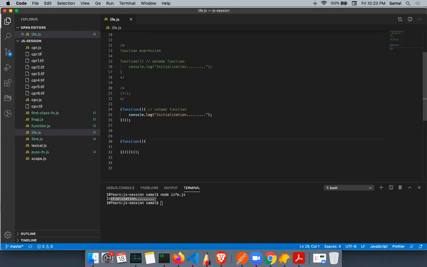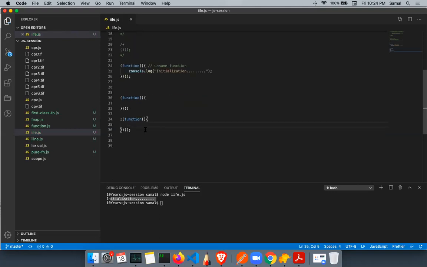Right, so it will try to call. To avoid that, we write a semicolon here, so it will safeguard this. But sometimes developers don't write a semicolon, right? So to safeguard our code, we put a semicolon first, before we do the IIFE. So if some developer misses the semicolon, at least my semicolon will save my code.